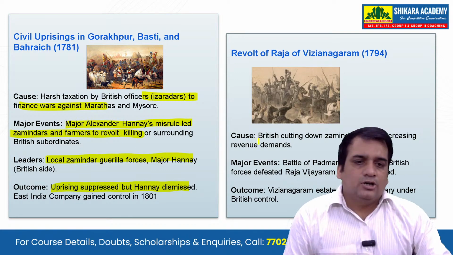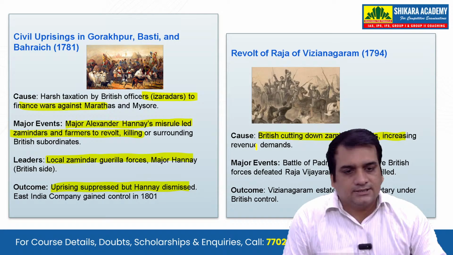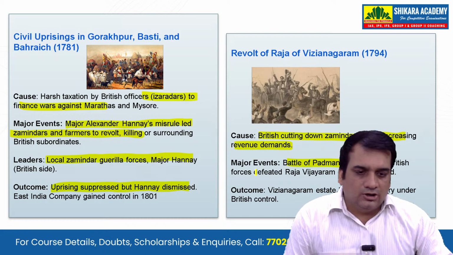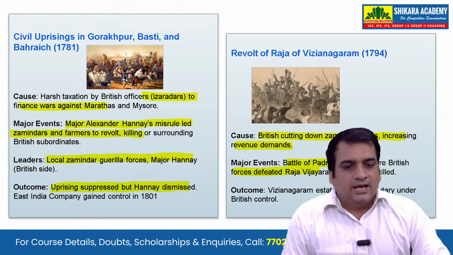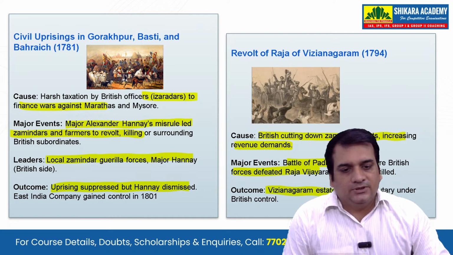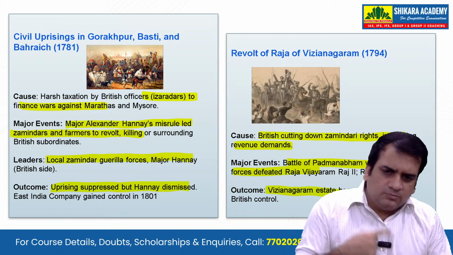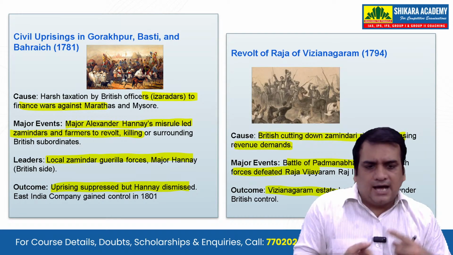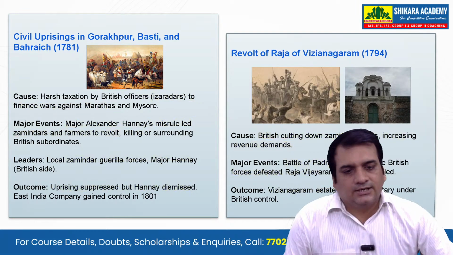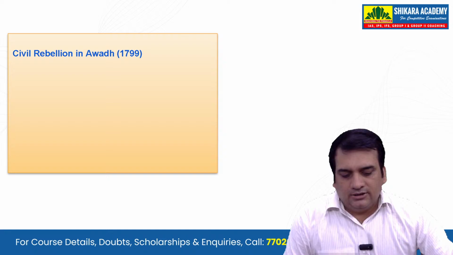Revolt of the Raja of Vizianagaram. So what was this? British cutting down zamindari rights and increasing revenue demands. The Battle of Padmanabham, where the British force defeated Raja Vijayaraj II. The Raja was killed, and then the Vizianagaram state became tributary under British control. So most of the time, again and again, you are seeing harsh taxation, British laws, or the British cutting down some zamindari rights as the important reasons for all these revolts.